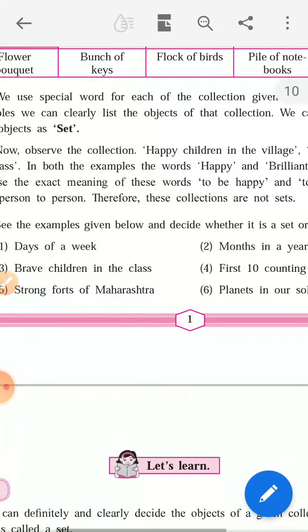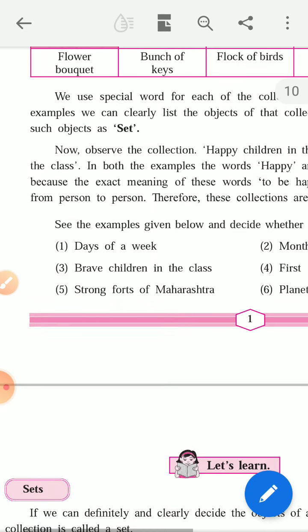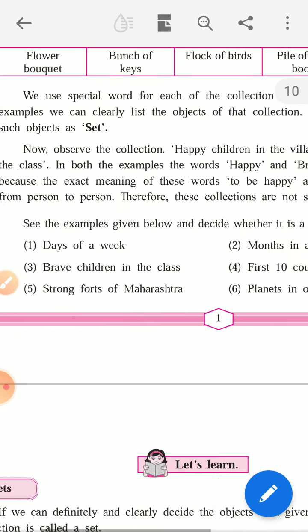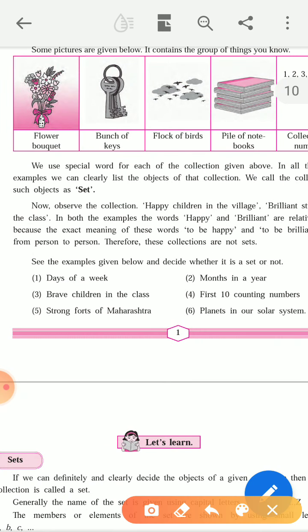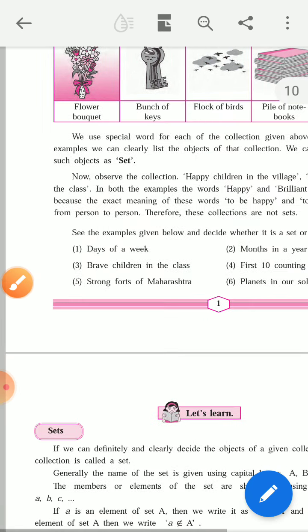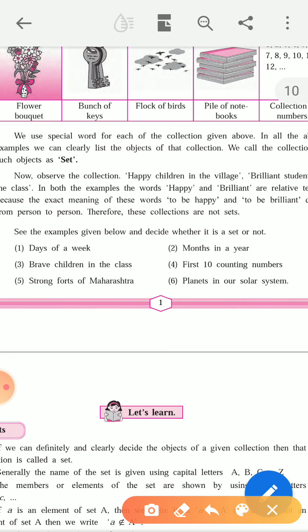See examples given below and decide whether it is set or not set. So first is the days of week. You know how many days in a week? There are 7 days. That is Sunday, Monday, Tuesday, Wednesday, Thursday, Friday and Saturday. So days of week, it is a set.